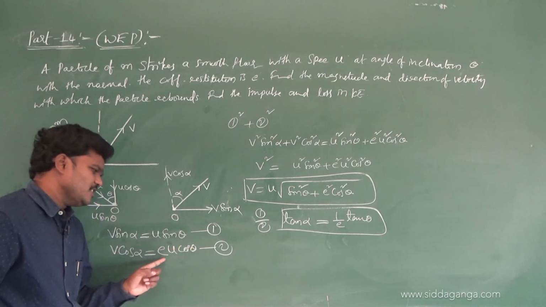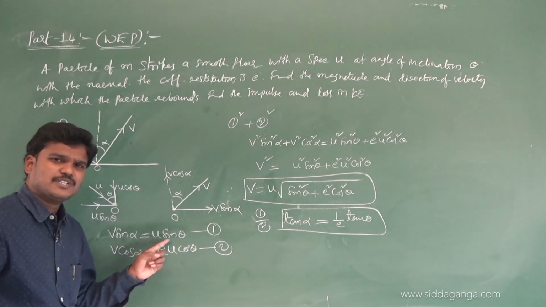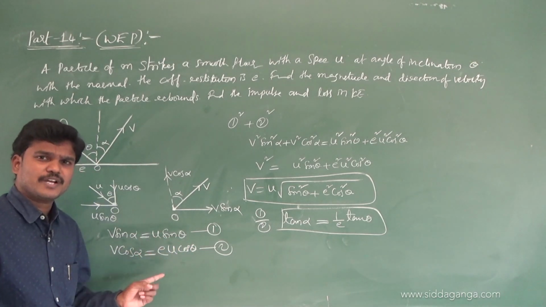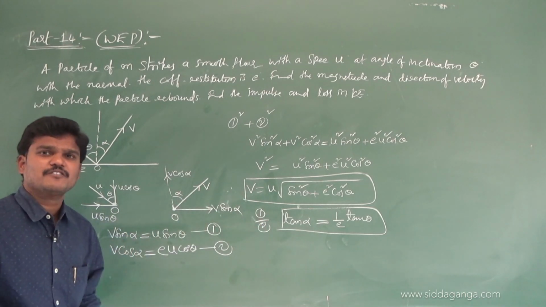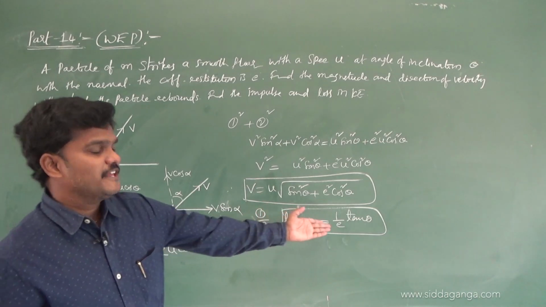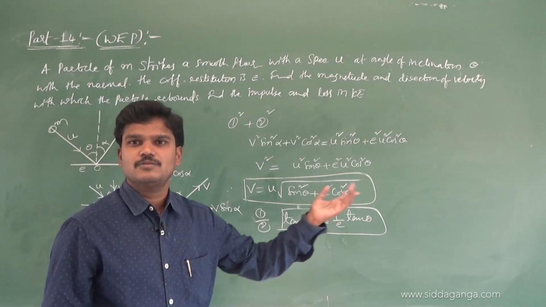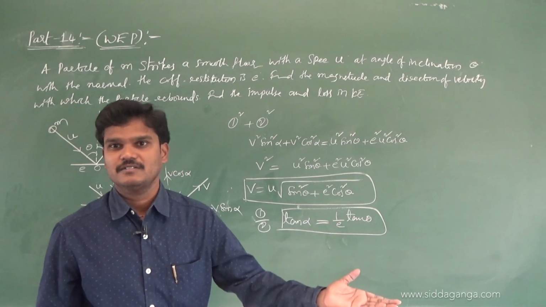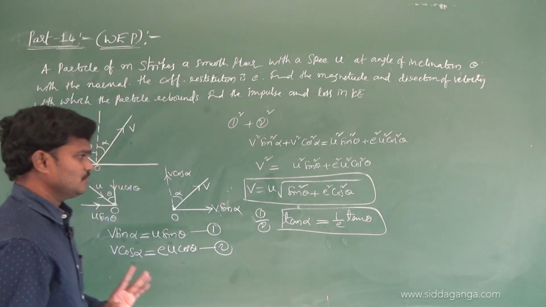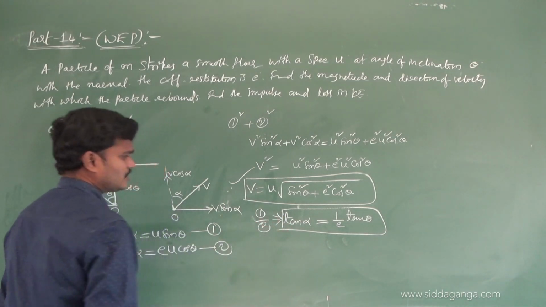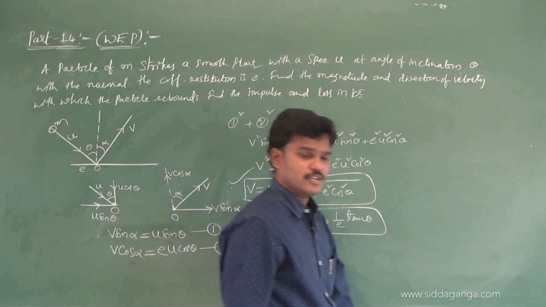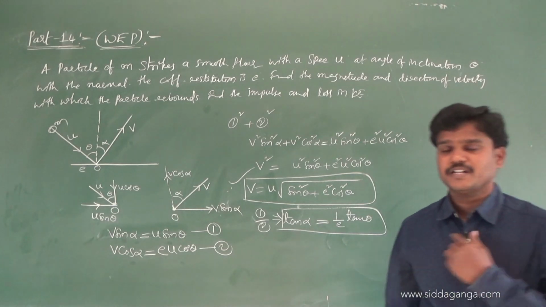U sin theta by E U cos theta. U cancelled, sin by cos is tan, with an extra 1 by E. If it is a perfectly elastic collision, E is equal to 1. Tan alpha is equal to tan theta, so alpha is equal to theta. Clear? Okay. So I got the velocity and I got the direction.